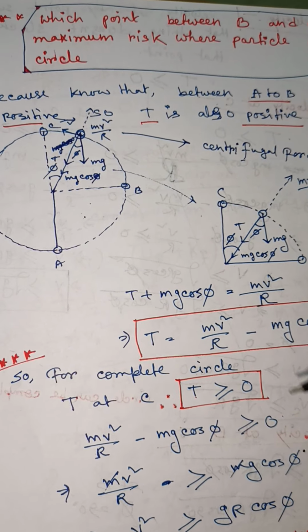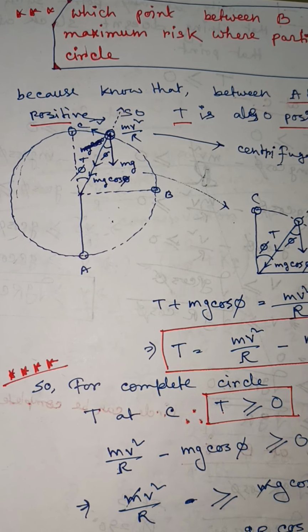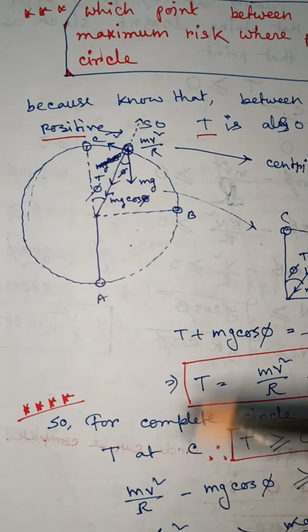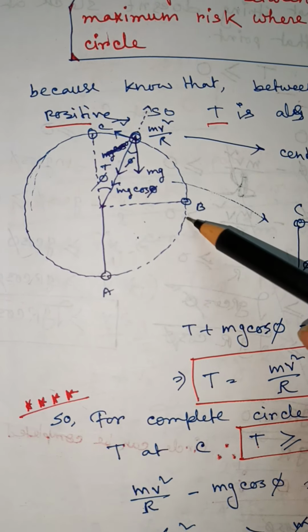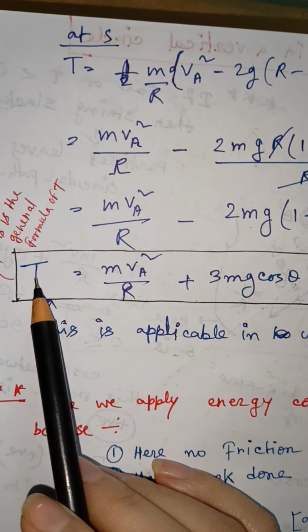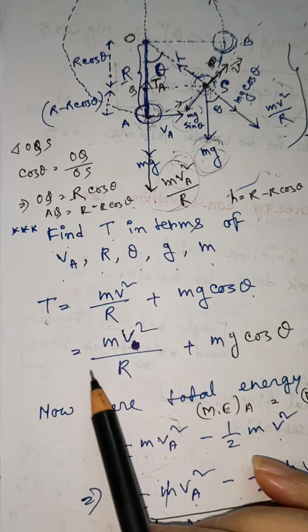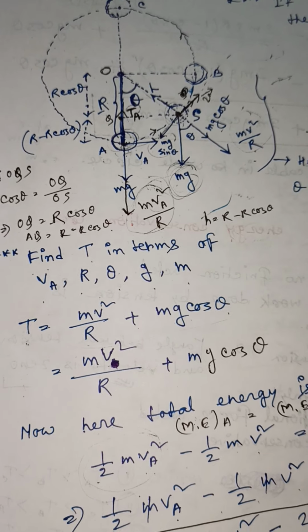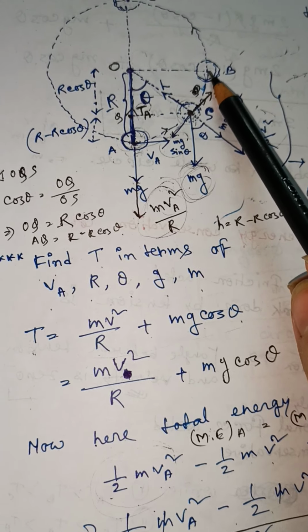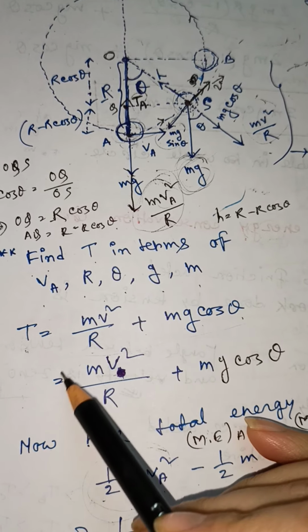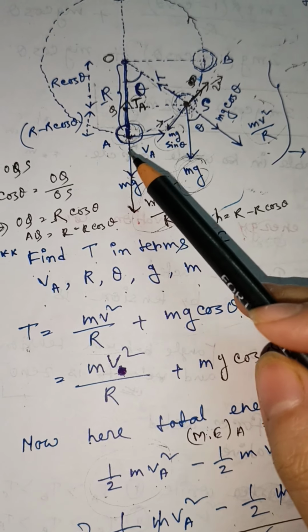Okay, so now I am going to discuss what happened with tension between B and C. Just look at here. What is this? This is the general formula of tension, right? And this is our tension at any arbitrary position between A and B point.